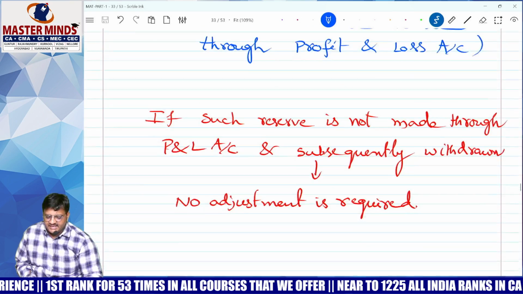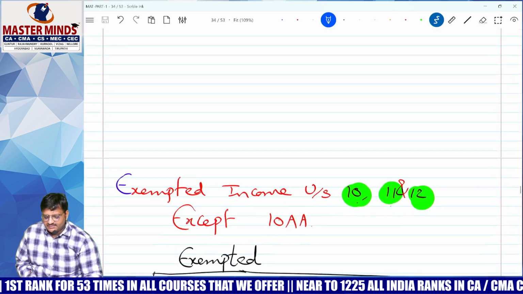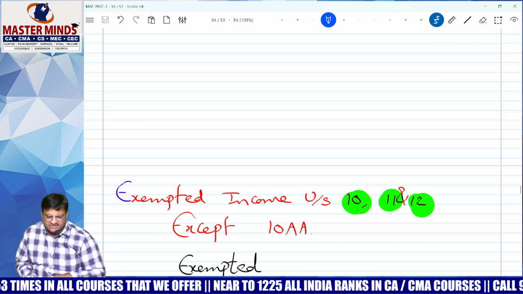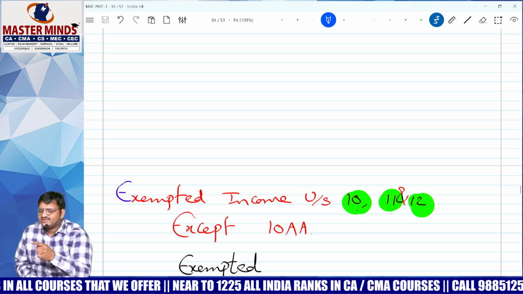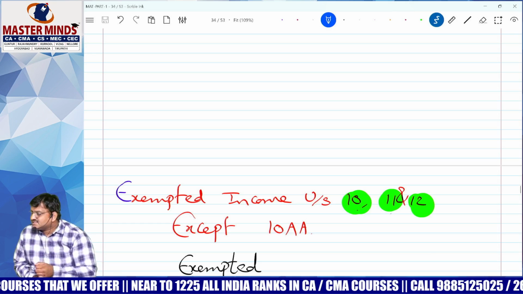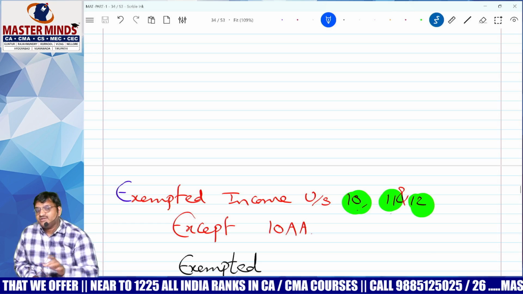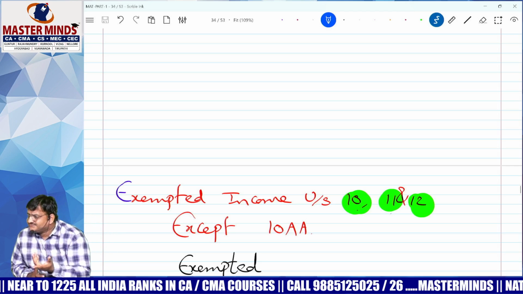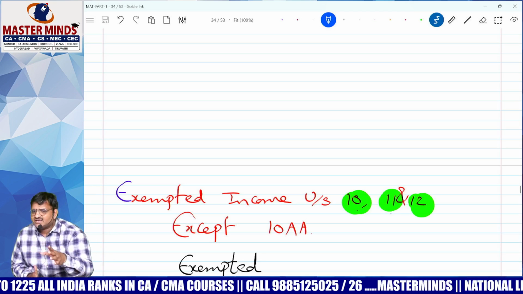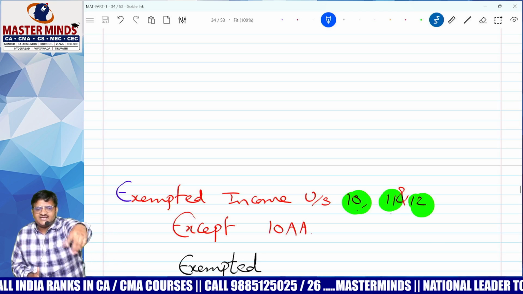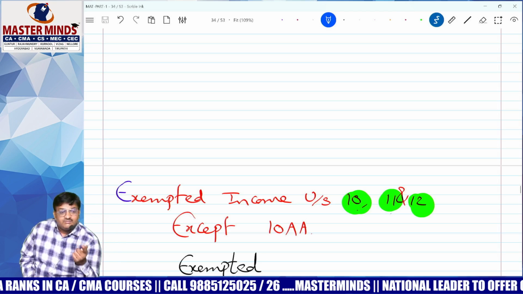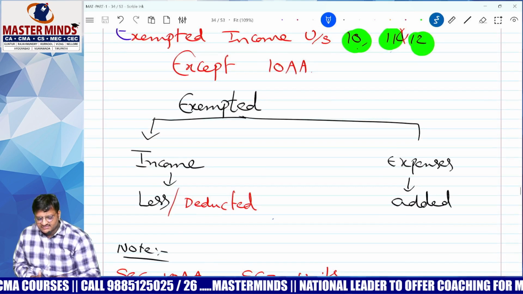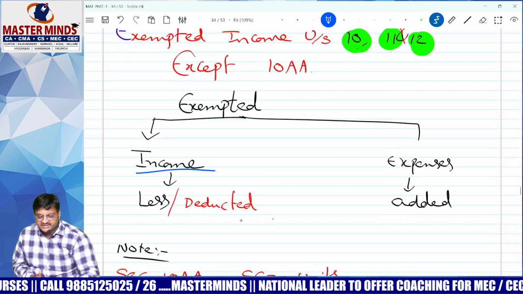E for exempted income covered under section 10, 11, 12. Don't confuse, very simple. Exempted income is not taxable, right? Then why did you take it? Madam, as per the Companies Act, every income I will take on the credit side and expenditure on the debit side. But while doing an income tax problem, we need to eliminate the exempted portion. See the word: exempted income must be deducted.